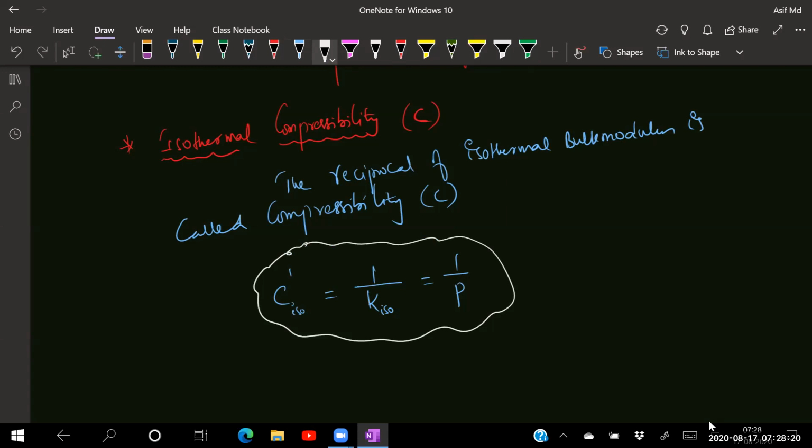What do you mean by compressibility? The reciprocal of isothermal bulk modulus is called compressibility. Clear?